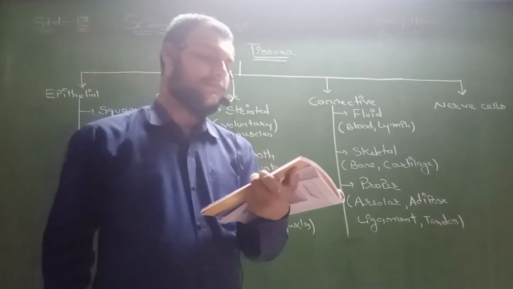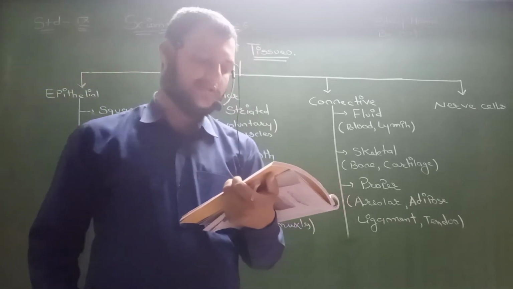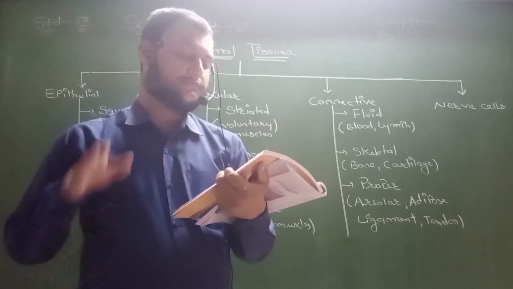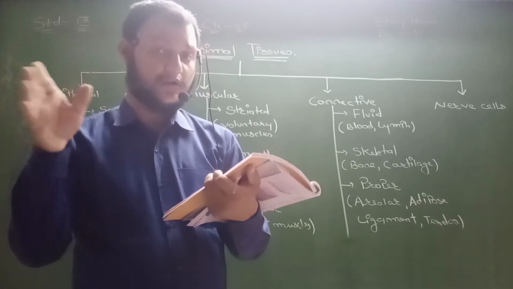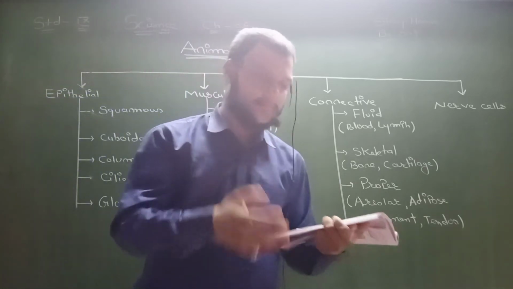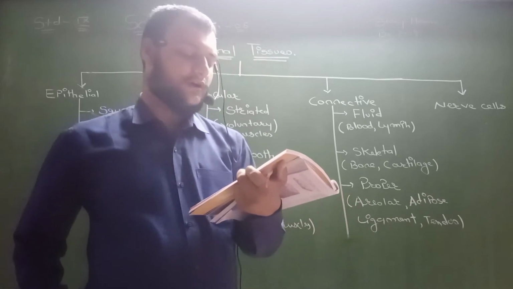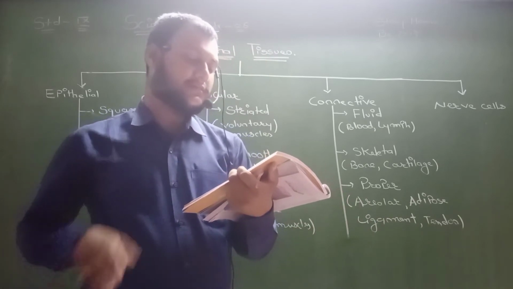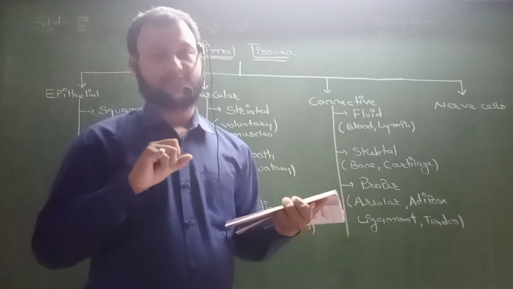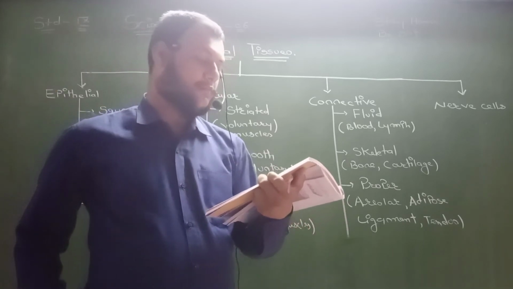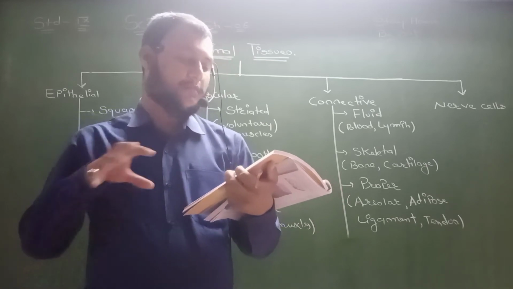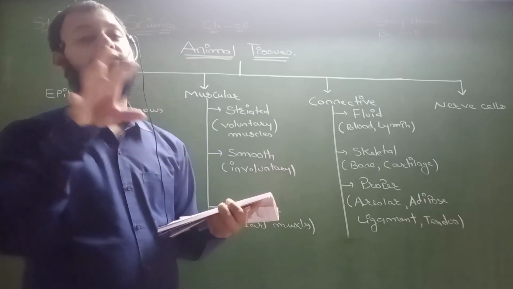It forms a framework that supports the body. The main organ of the body, it is strong and non-flexible. You know bone cannot be flexible. So bone is a non-flexible tissue. The advantage of this property is that it becomes harder. Bone cells are embedded in a hard matrix that is composed of calcium and phosphorus.